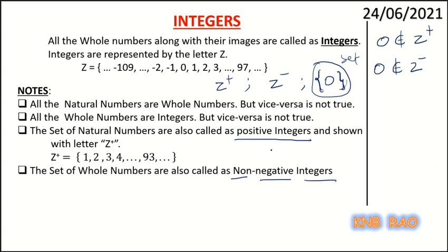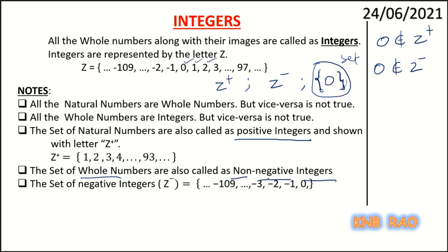Non-negative integers means integers except negative integers. Remaining means 0 also, 1 also, 2, all these positive integers will come along with the 0. So this whole number set is also called non-negative integers, meaning integers without negative integers.